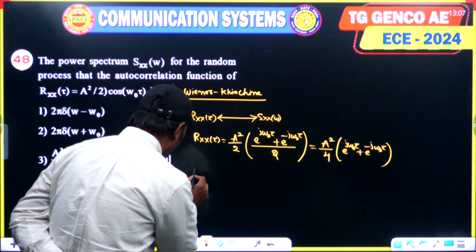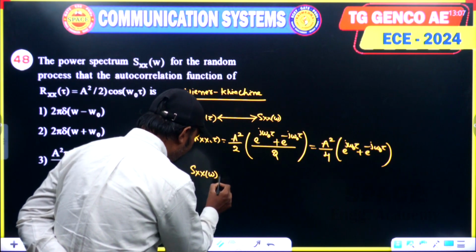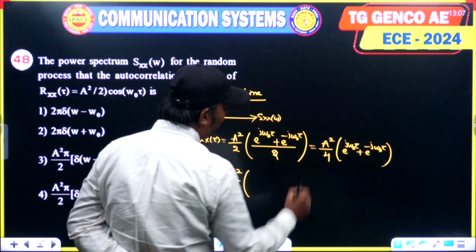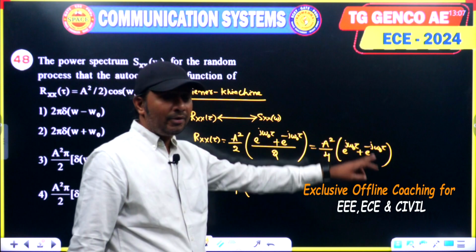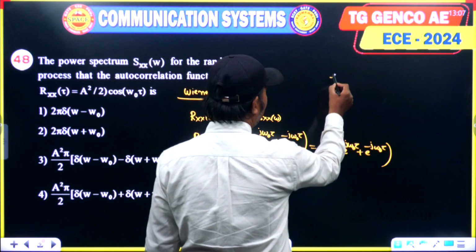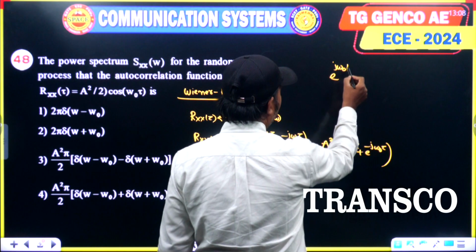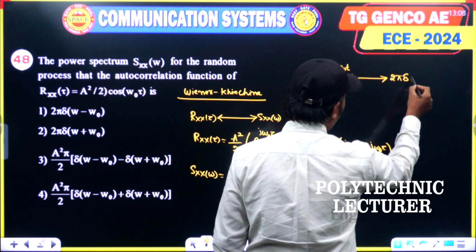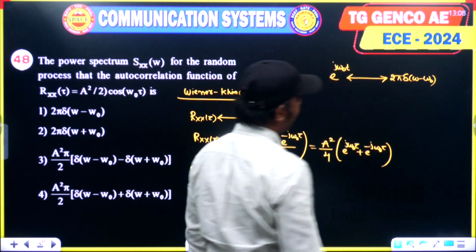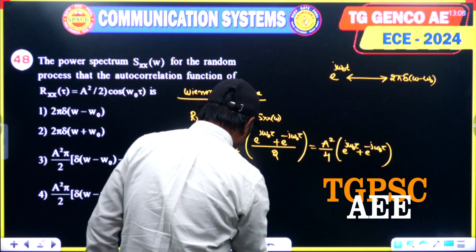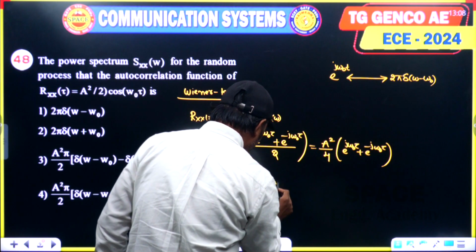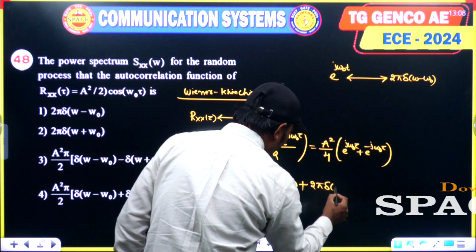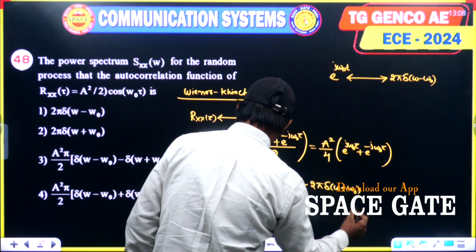Now apply the Fourier transform. Sxx of omega, that is the power spectral density, is A square by 4 times the Fourier transform of the complex exponential. If you recollect your standard Fourier transform pairs, e power j omega naught t forms a continuous time Fourier transform pair with 2 pi into del of omega minus omega naught. So 2 pi into del of omega minus omega naught plus, for the other one, 2 pi into del of omega plus omega naught.